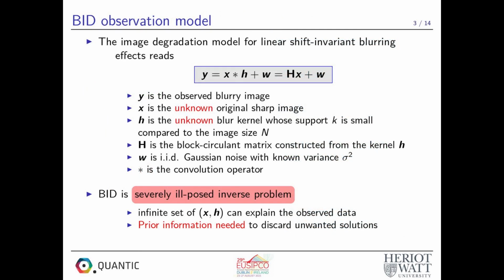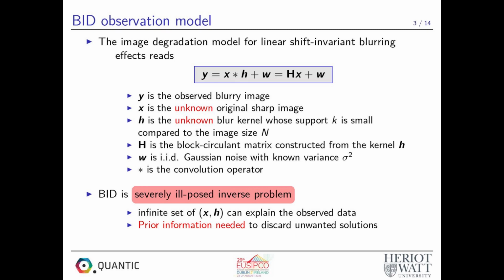The image degradation model for linear shift invariant blurring effects can be written as a convolution process between the original sharp image and the blur kernel whose support is assumed small compared to the image size. Equivalently, the convolution process can be written as a multiplication between a block circulant matrix constructed from the kernel h and the original sharp image x. The observations are also corrupted with an additive Gaussian noise with known variance sigma squared.